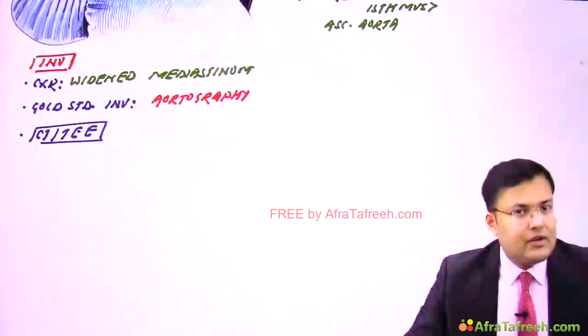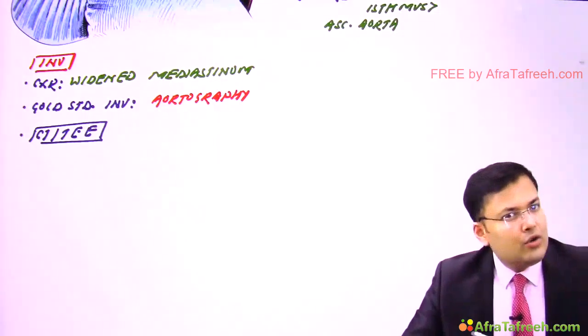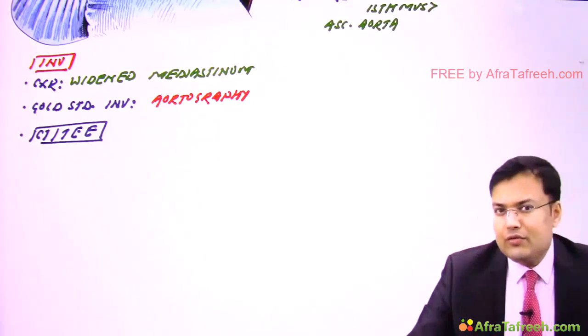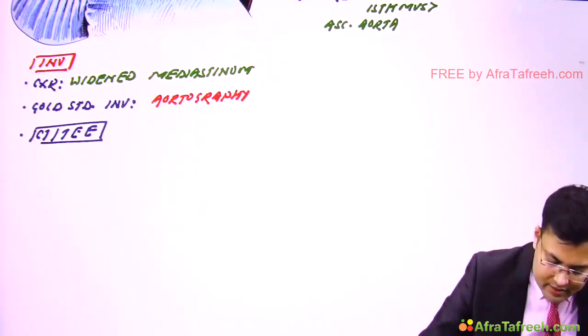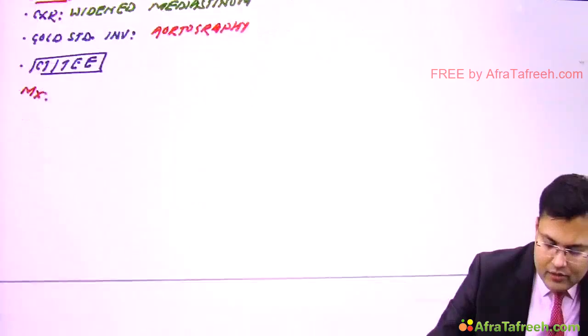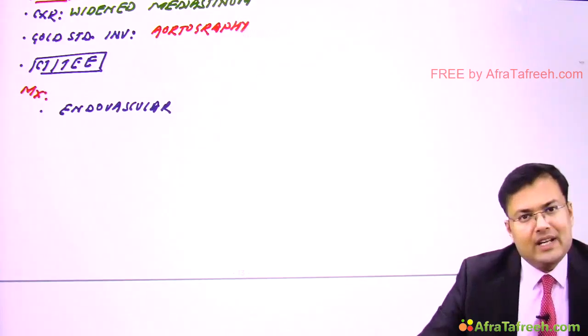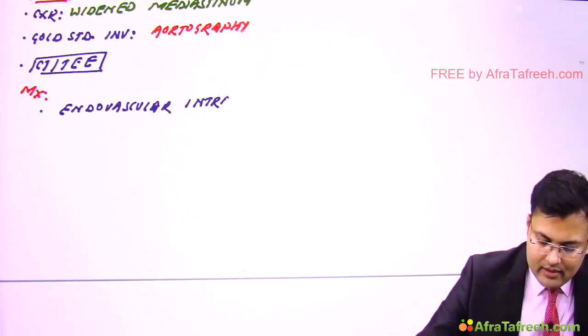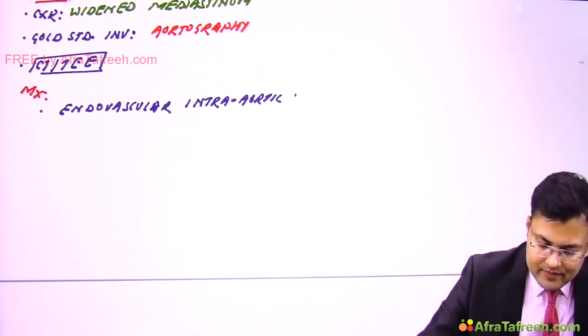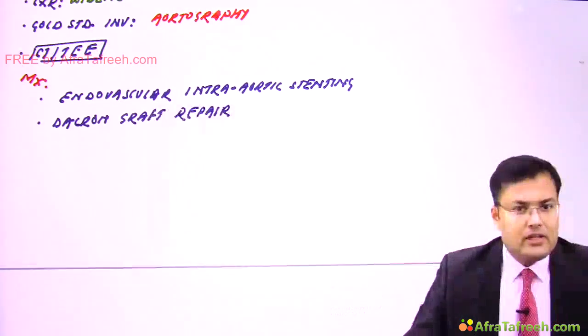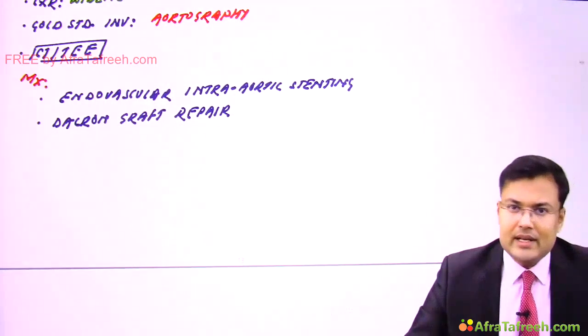Now what are the treatment options for traumatic aortic rupture? We can go for endovascular intra-aortic stenting, so that we bypass the site of tear, or we can go for Dacron graft repair. So the second is Dacron graft repair. This is how we manage the patients of traumatic aortic rupture.